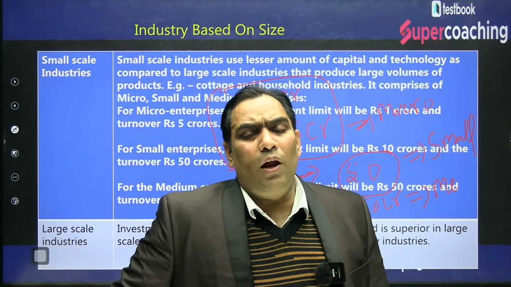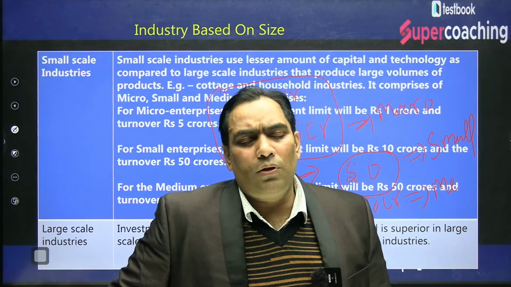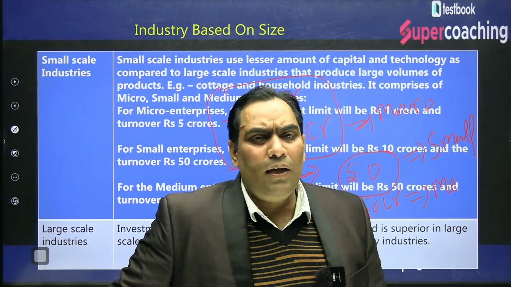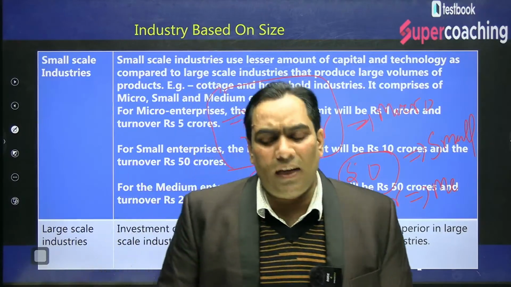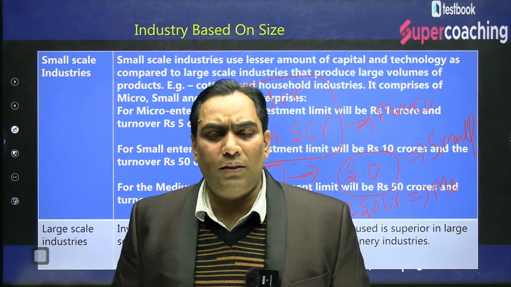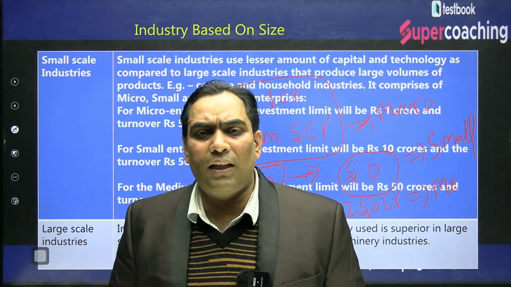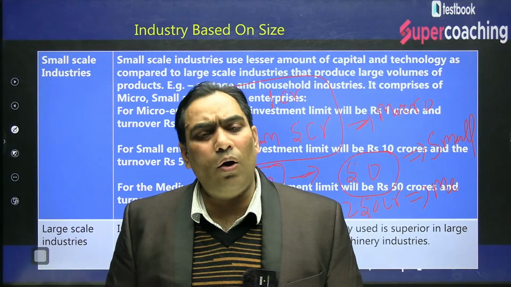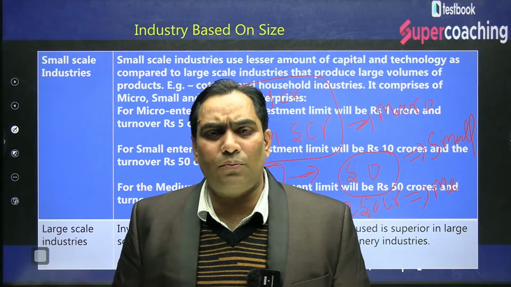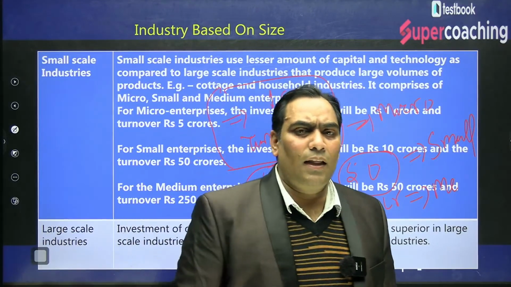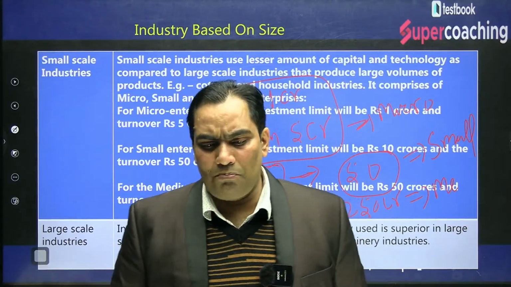Micro, small and medium enterprises are defined on the basis of both the investment limit as well as turnover. And what is that criteria? For micro industries, the investment limit should be up to 1 crore or turnover up to 5 crore. All those industries which fulfill these criteria are considered micro industries.